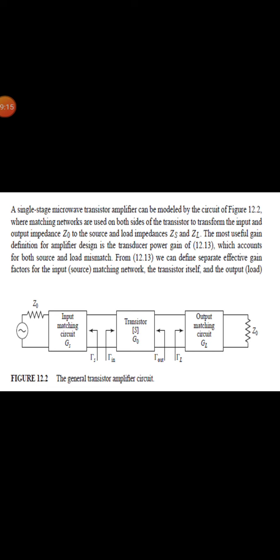So, if the transistor is unilateral, so that S12 is equal to 0, we can write GS as 1 minus tau s square by 1 minus S11 into tau s square, right? And G0 is equal to S21 the whole square, and GL as 1 minus tau L square divided by 1 minus S22 into tau L square.